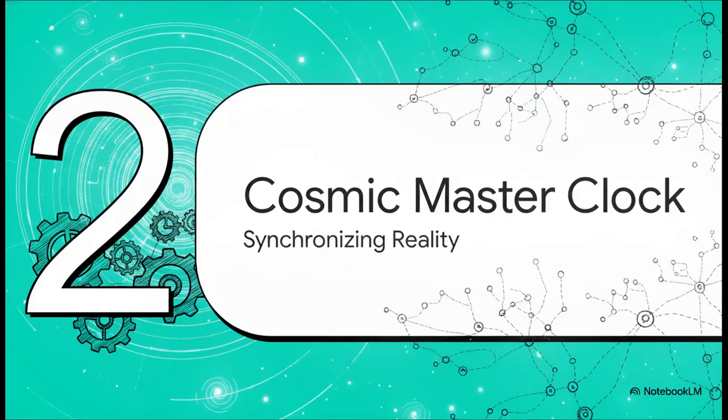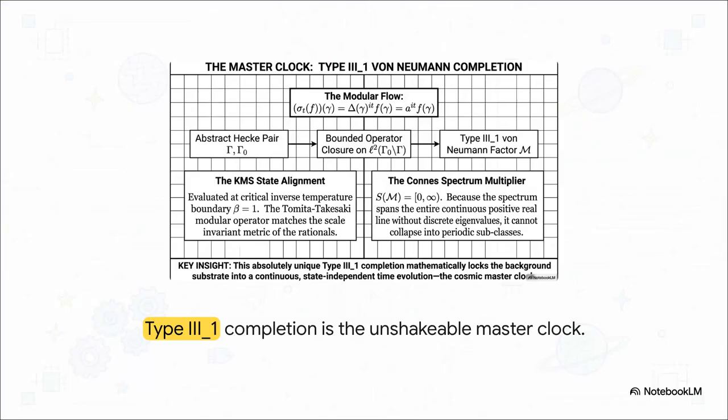Moving on to Section 2, the cosmic master clock. So how does this massive engine actually keep time and handle all those multiple users without lagging? Look at that modular flow equation at the top. Sigma subscript t of f of gamma equals delta to the power of it. I know, it looks a little intimidating, right? But this is the Type III₁ von Neumann completion. In plain English, it acts as an indestructible metronome for the entire universe.